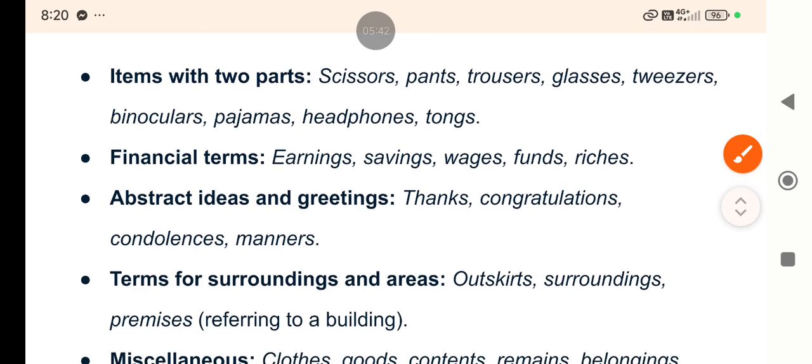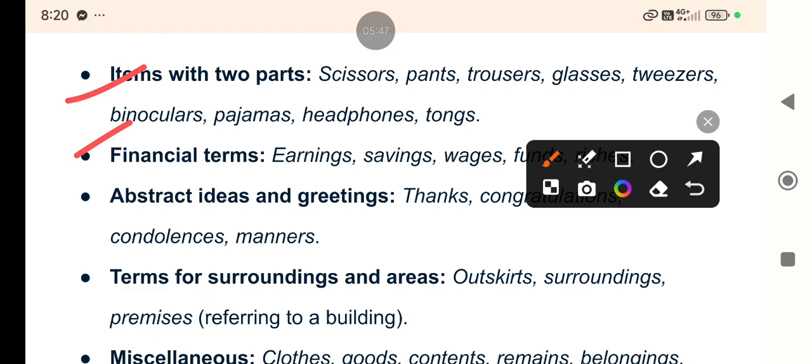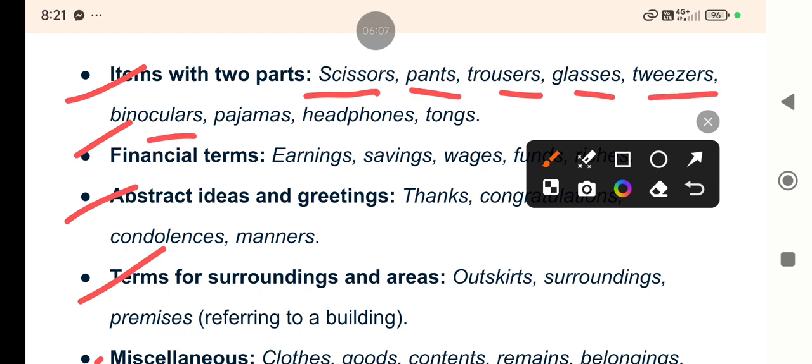So what are they? Items with two parts, financial terms, right? Abstract ideas and greetings, right? And terms for surroundings and areas and miscellaneous. Items with two parts: scissors, pants, trousers, glasses, tweezers, binoculars, pajamas, headphones, tongs, always in pair, right?